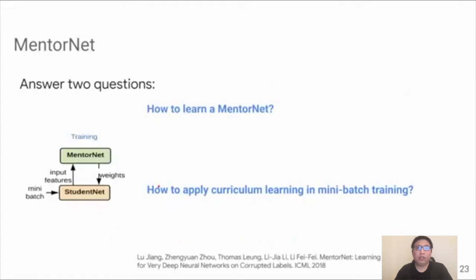In this work published in 2018, we mainly answer two questions. First, how do we learn a MentorNet? Second, since the existing curricula at that time were optimized by batch gradient descent, which is not compatible with mini-batch training, the second question is, how to apply curriculum learning in a mini-batch training mode?